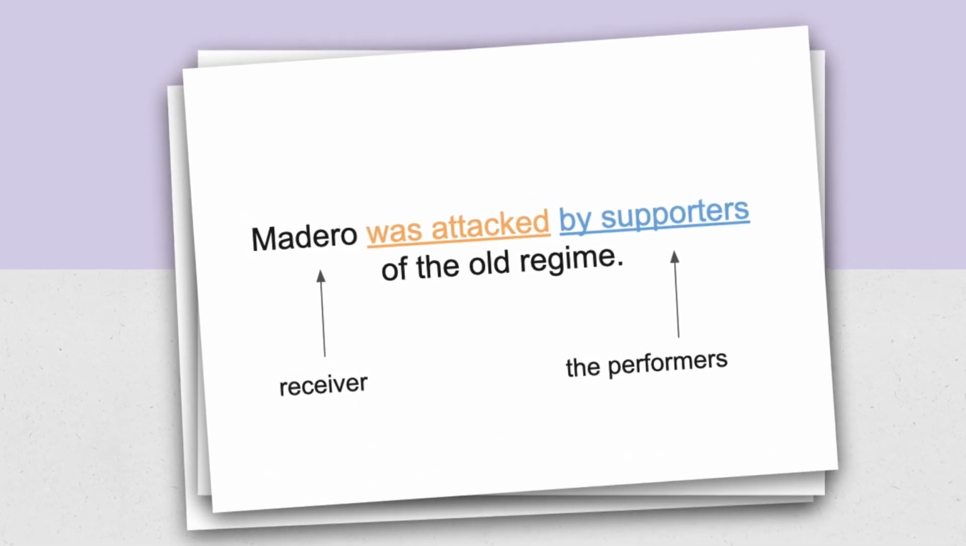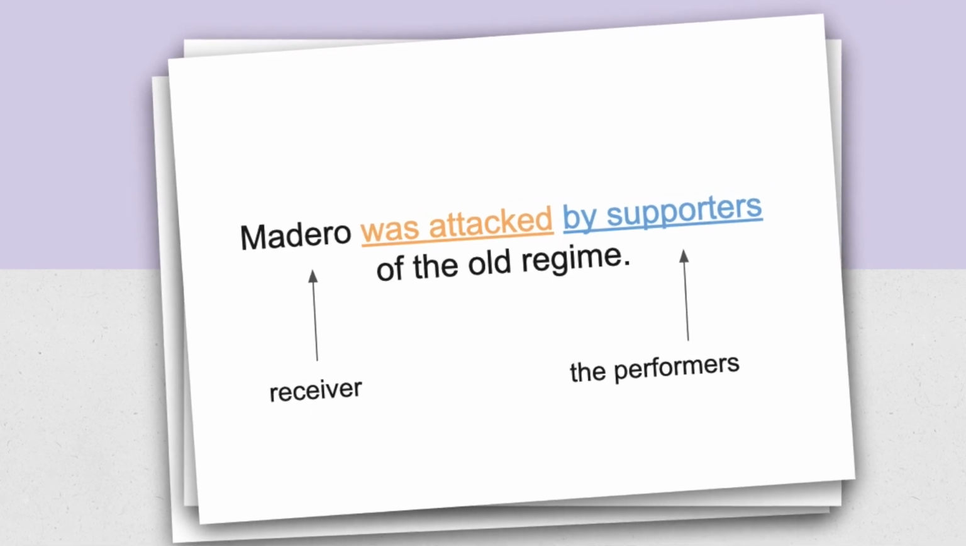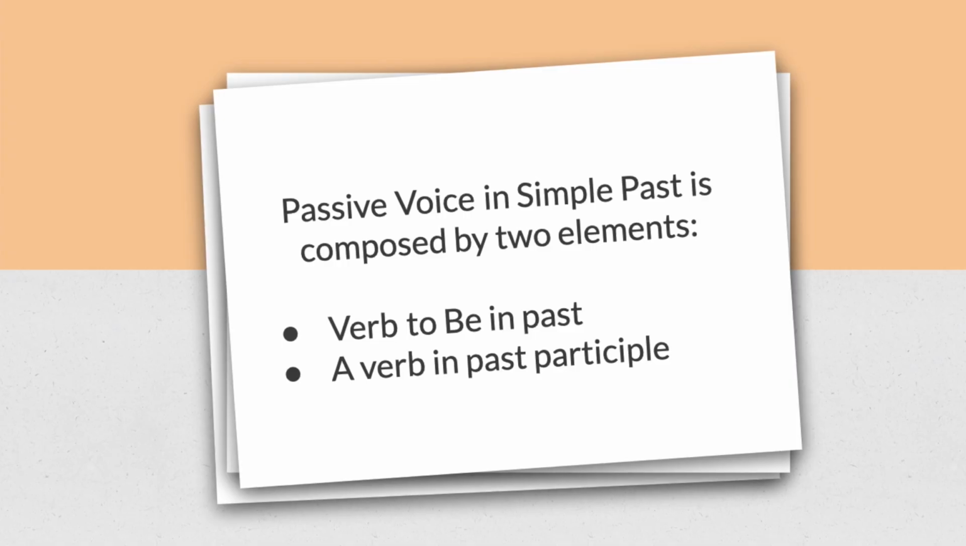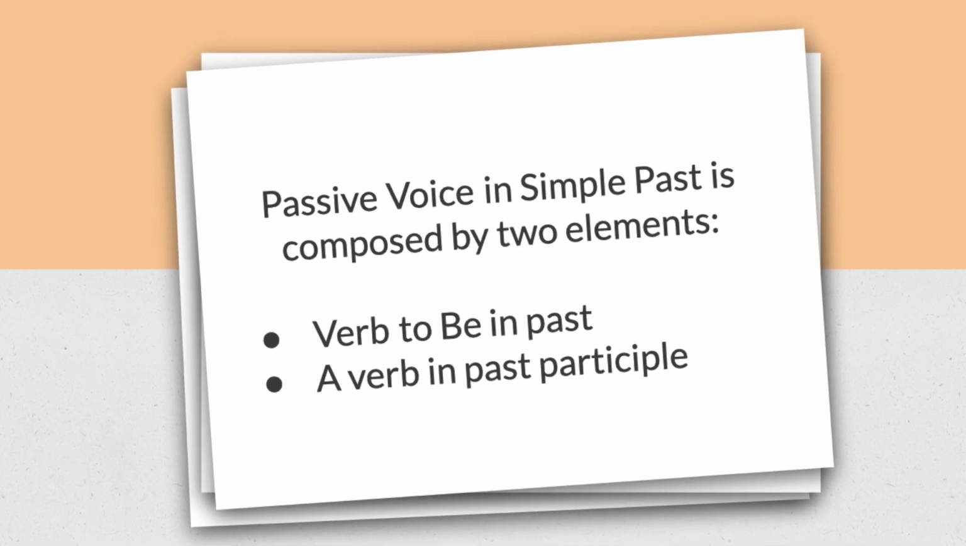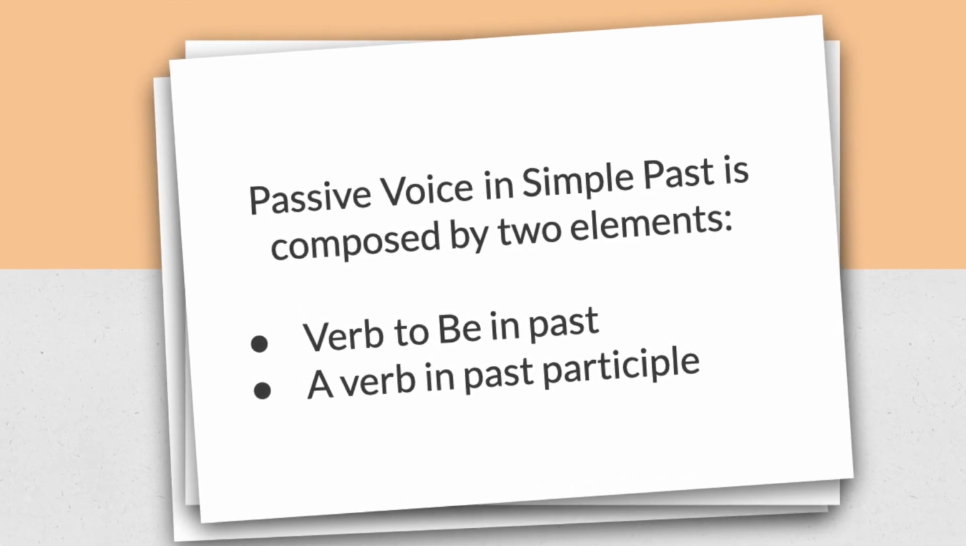So it's important to remember that passive voice in past is composed of two elements. The appropriate form of the verb to be in past and a verb in past participle.